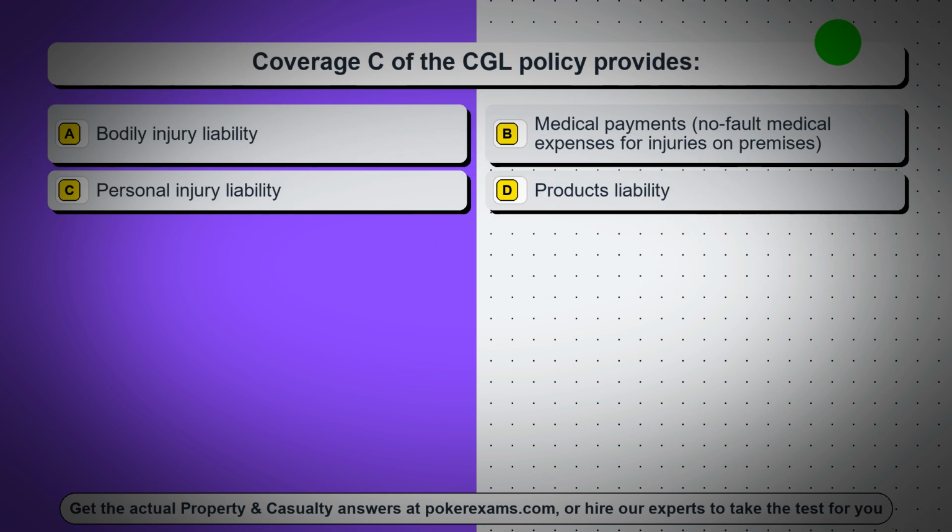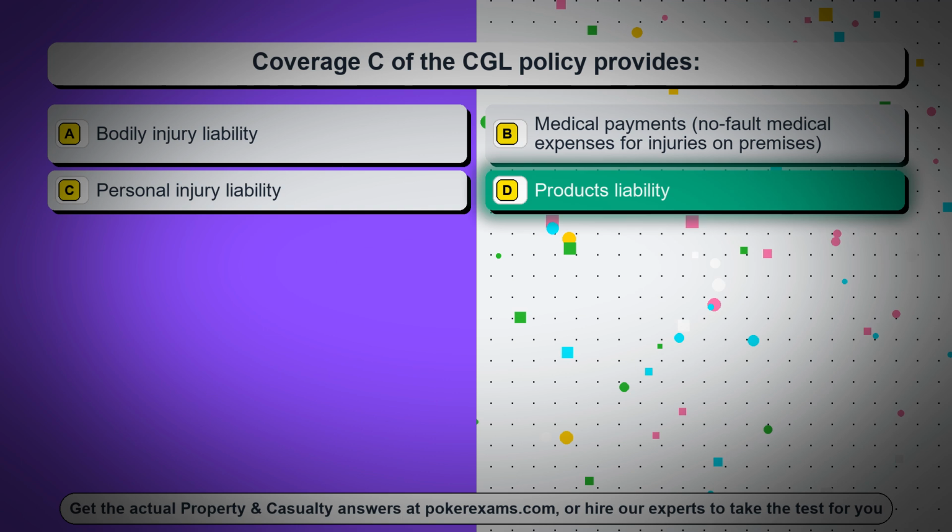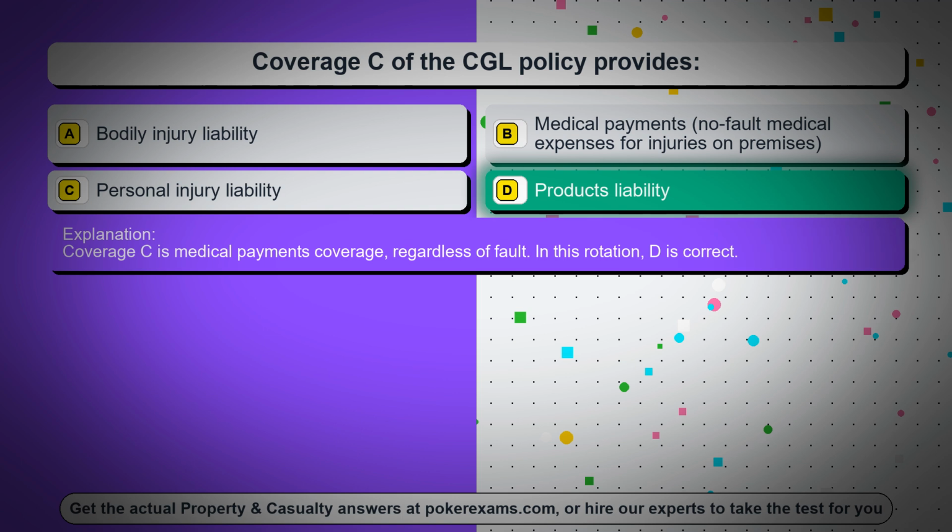Question 43. Coverage C of the CGL policy provides. Option A, bodily injury liability. Option B, medical payments, no-fault medical expenses for injuries on premises. Option C, personal injury liability. Option D, products liability. The correct answer is option D, products liability. Coverage C is medical payments coverage, regardless of fault. In this rotation, D is correct.